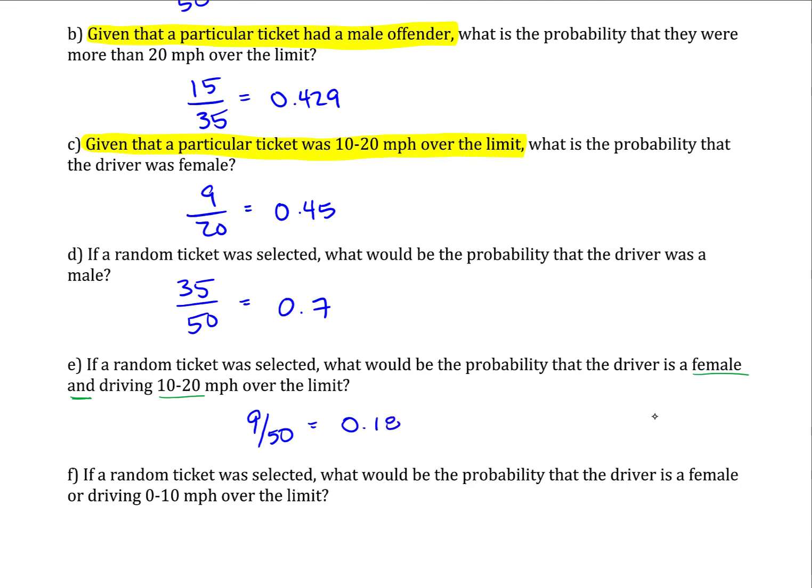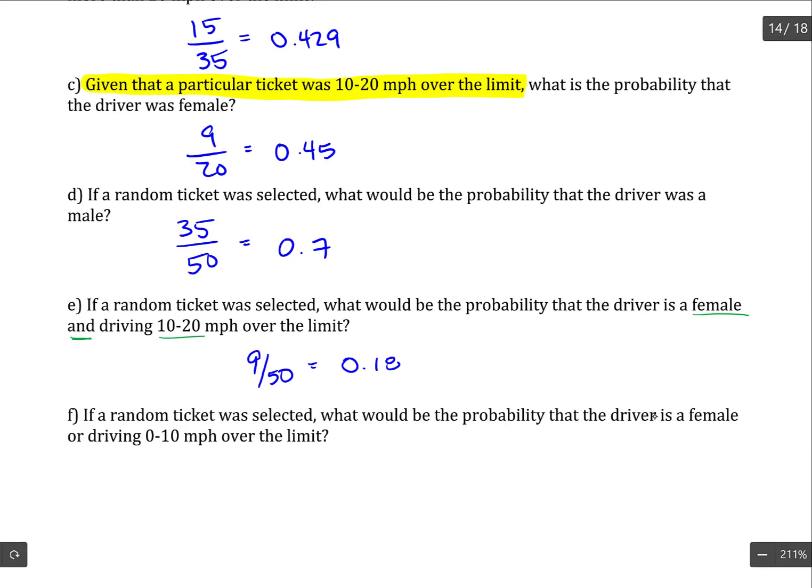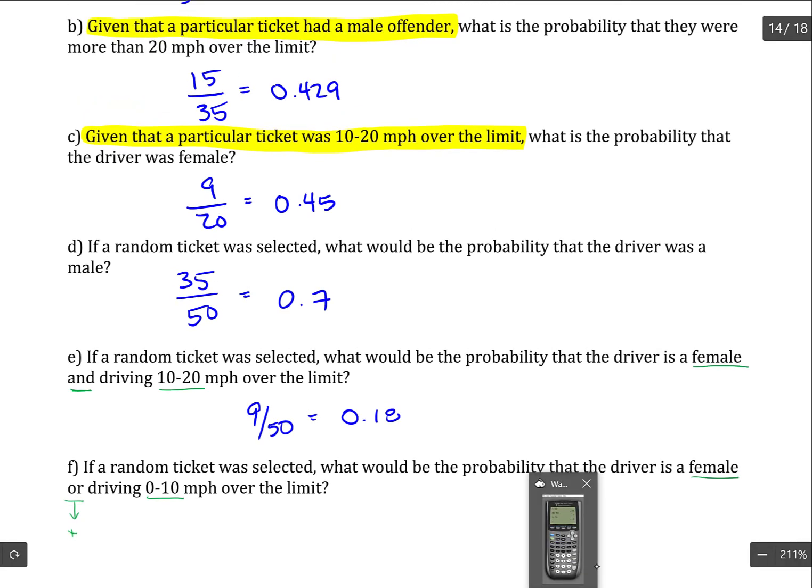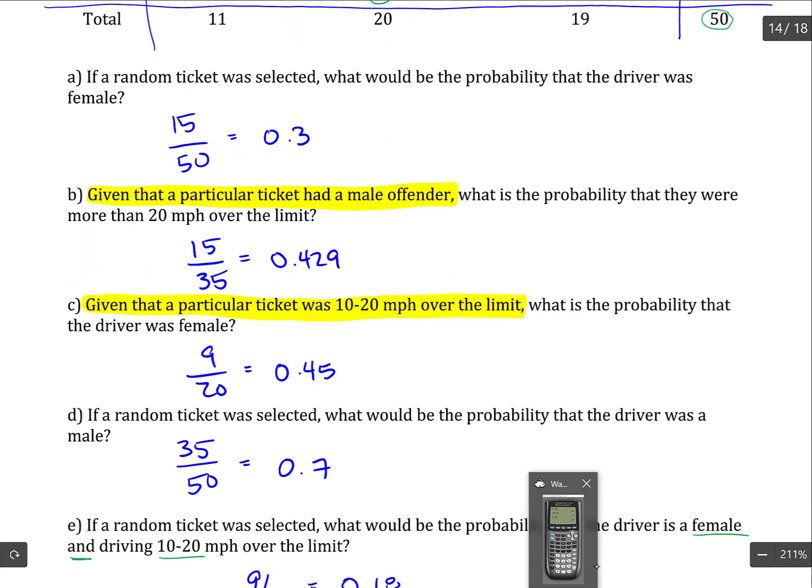If a random ticket was selected, what would be the probability that the driver is a female or driving 0 to 10 over the limit? So we have 2 events, female and driving 0 to 10 over the limit. But these are joined together by "or," which tells us to add probabilities together. We just have to be careful for overlap.